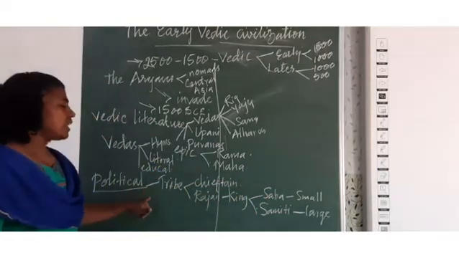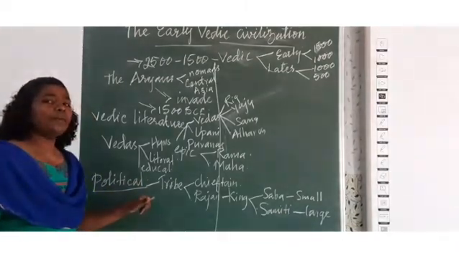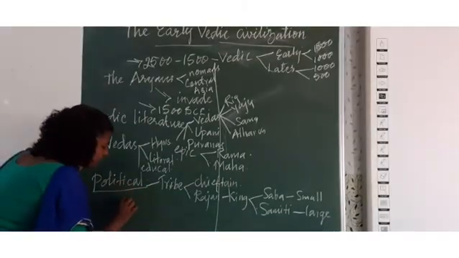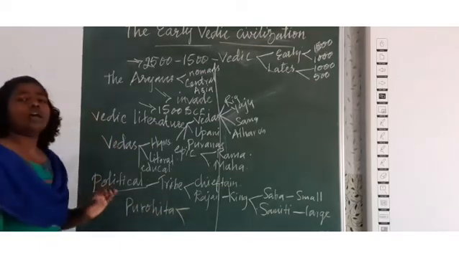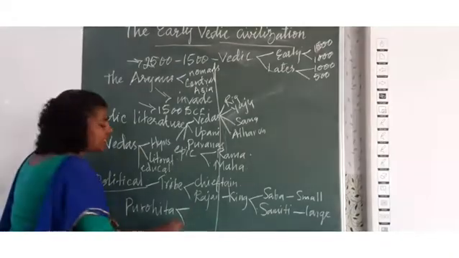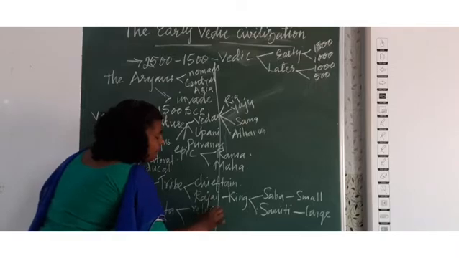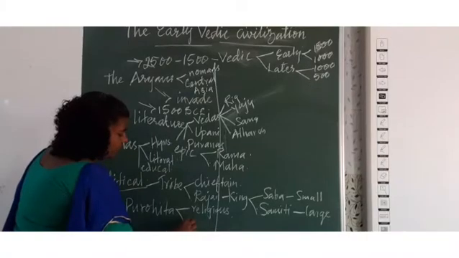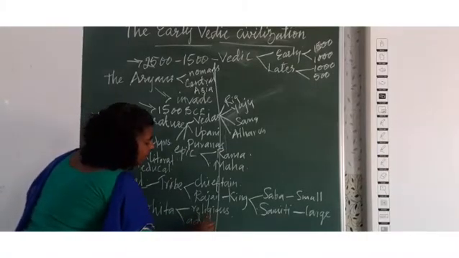And then, when we see the political condition, another important person who took part in the political situation is Purohita. Purohita did two important duties. The first one is that religious ceremonies were done by Purohita, and he also advised the king.